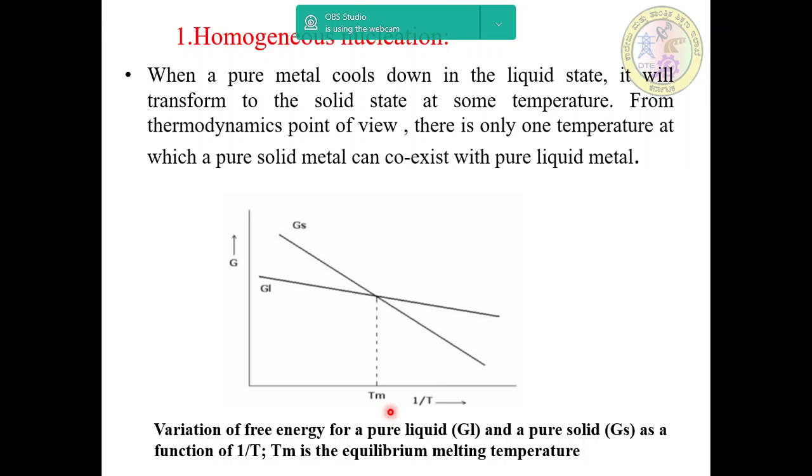If the number of nuclei is insufficient for a given purpose, a nucleating agent may be added to the melt. That is about homogeneous nucleation.